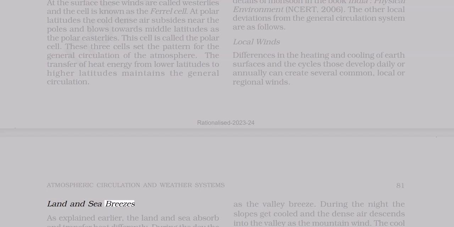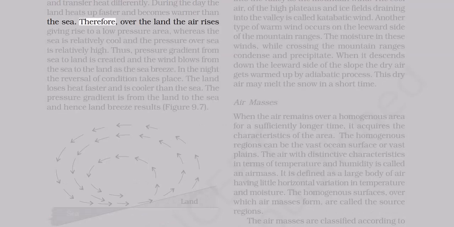Land and sea breezes. As explained earlier, the land and sea absorb and transfer heat differently. During the day the land heats up faster and becomes warmer than the sea. Therefore, over the land the air rises, giving rise to a low pressure area, whereas the sea is relatively cool and the pressure over the sea is relatively high. Thus, a pressure gradient from sea to land is created and the wind blows from the sea to the land as the sea breeze. In the night the reversal of condition takes place.